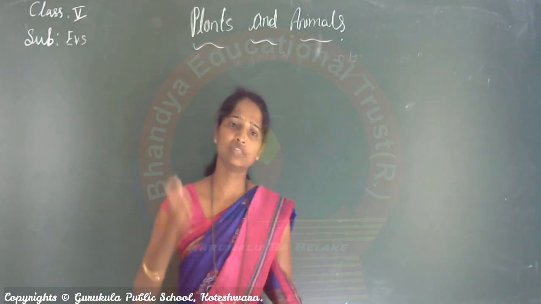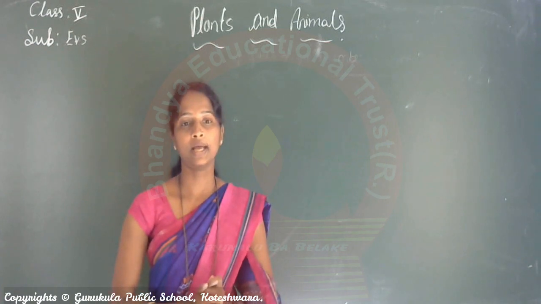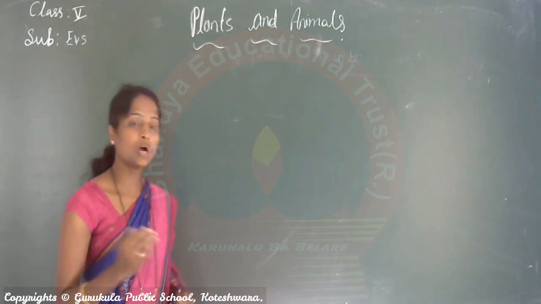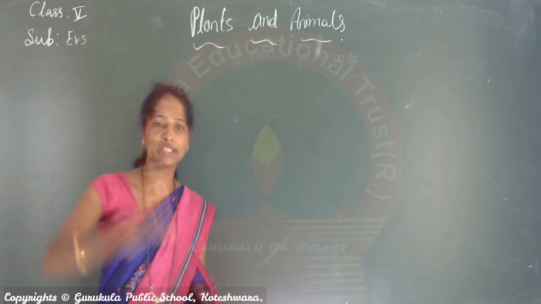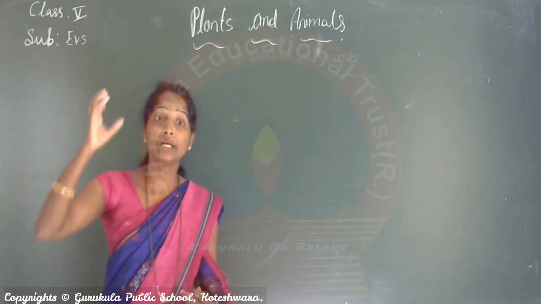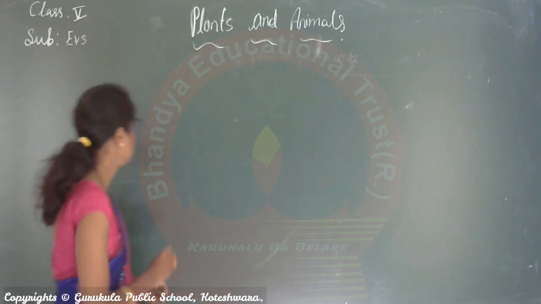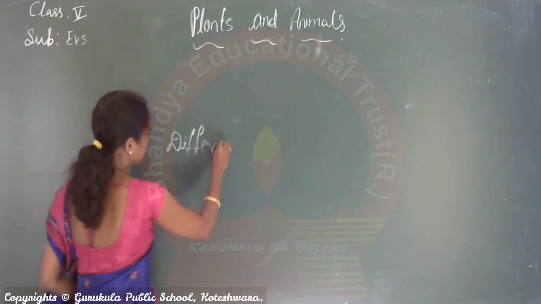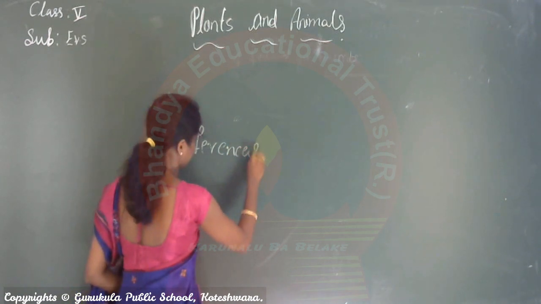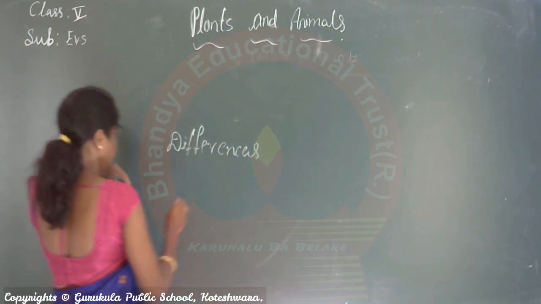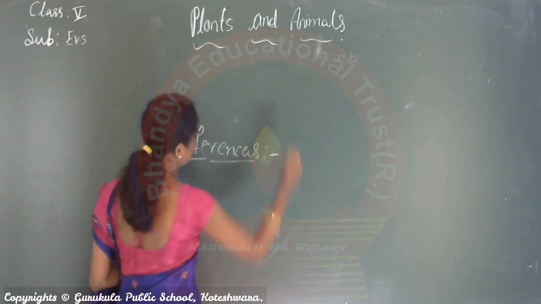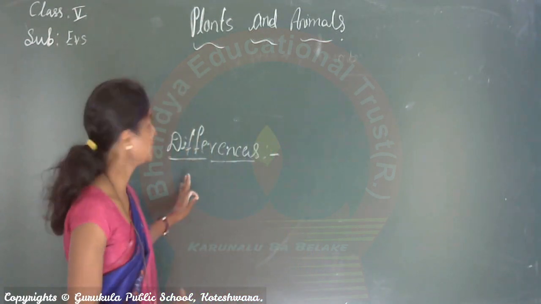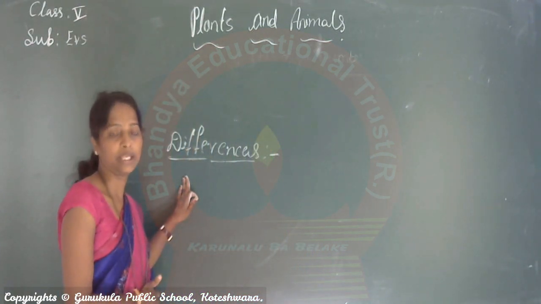What are the differences we can find between plants and animals?